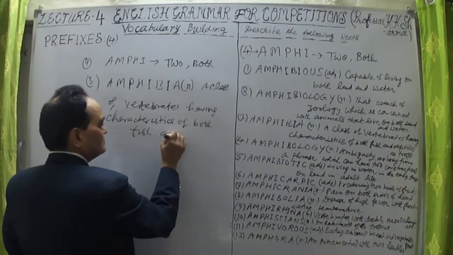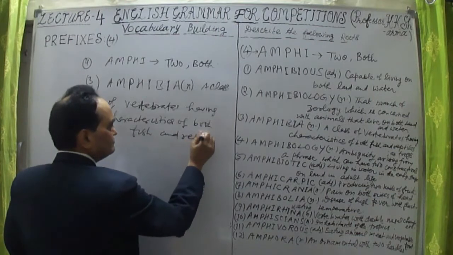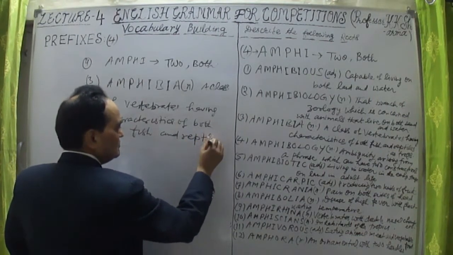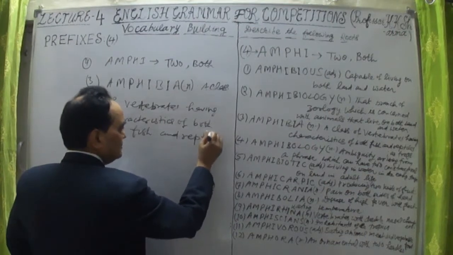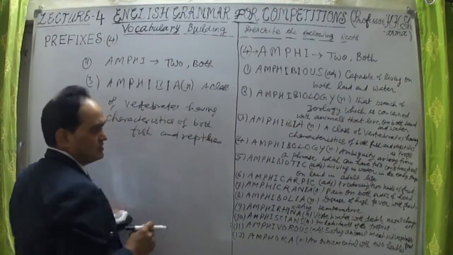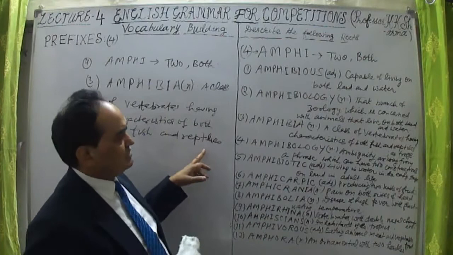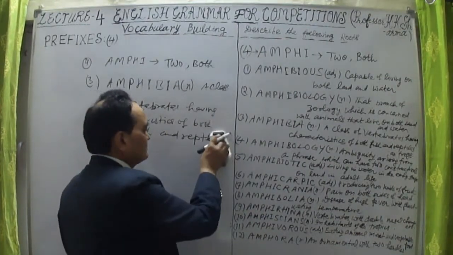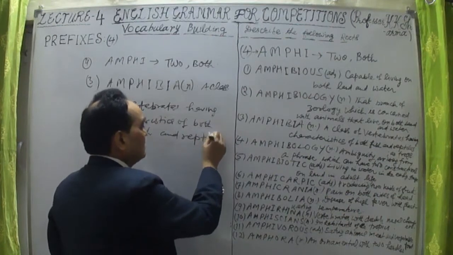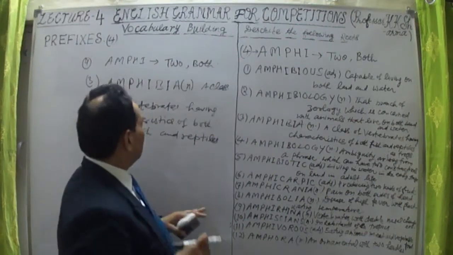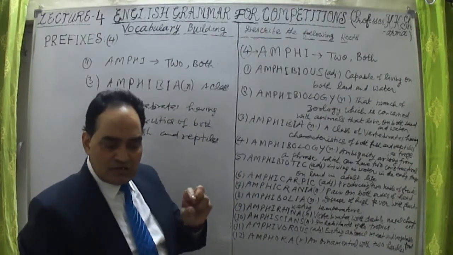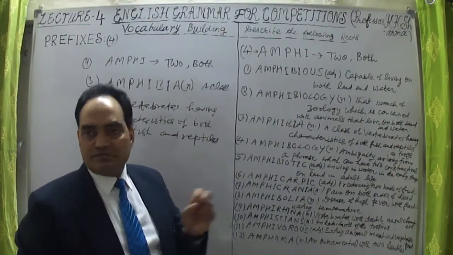Reptiles are snakes, etc. R-E-P-T-I-L-E-S. So characteristics of both fish and reptiles, or we can say the animals lying in between fish and reptiles.